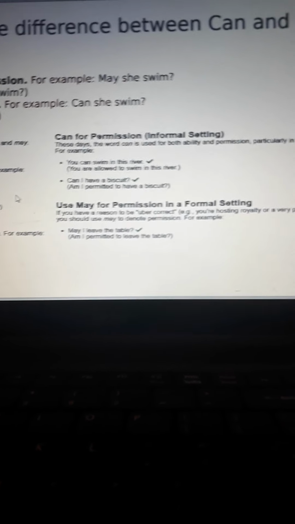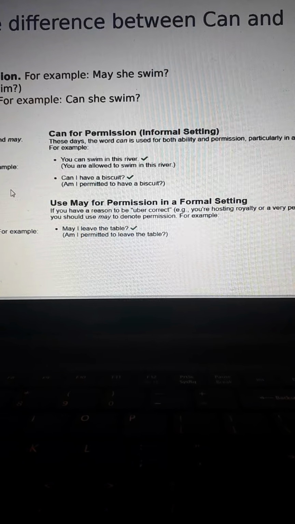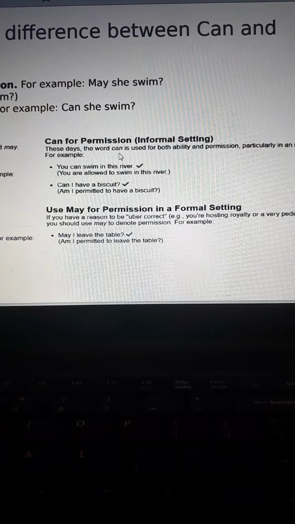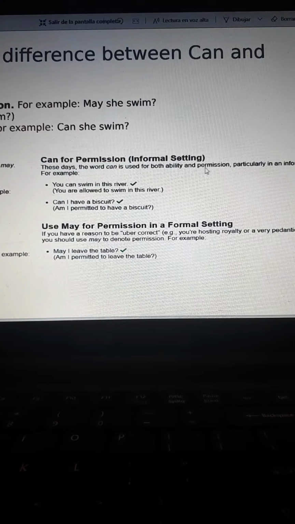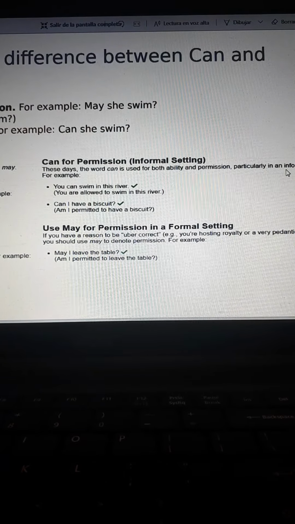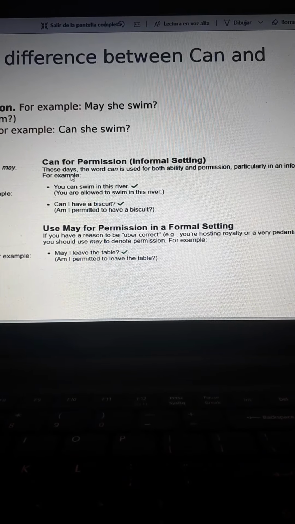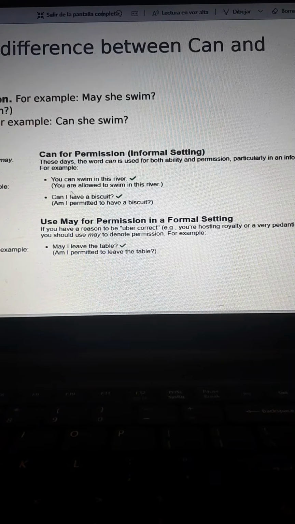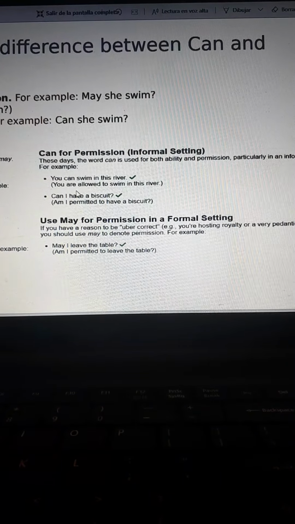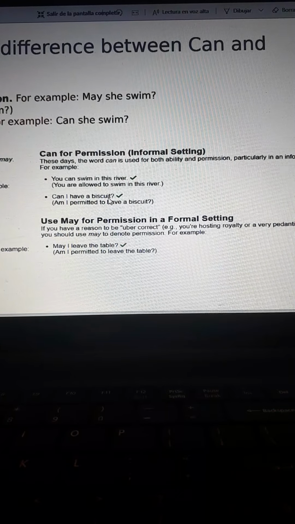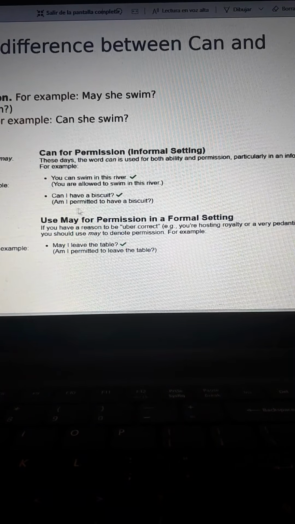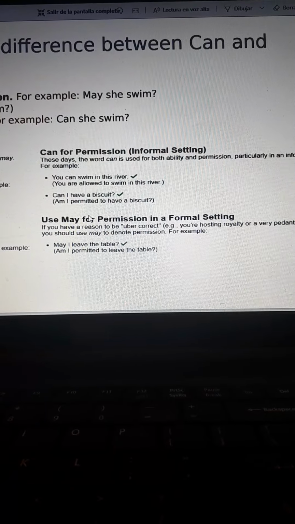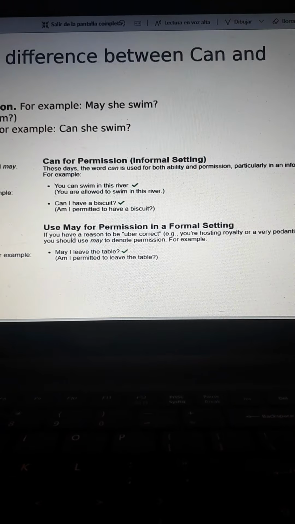Now also can is for permission in an informal setting. These days the word can is used for both ability and permission, particularly in an informal setting. For example, you can swim in this river. It's the same as you are allowed to swim in this river. Or, can I have a biscuit? Am I permitted to have a biscuit? Okay. But for a formal way, we're going to use may.